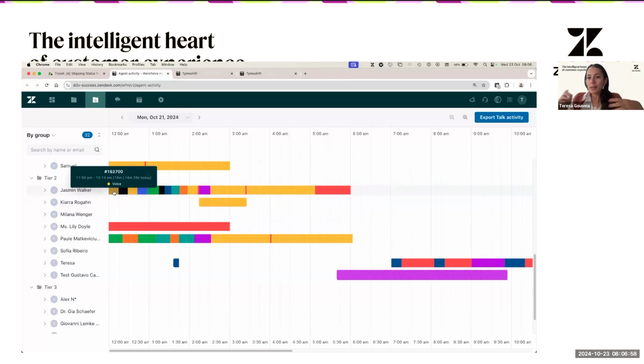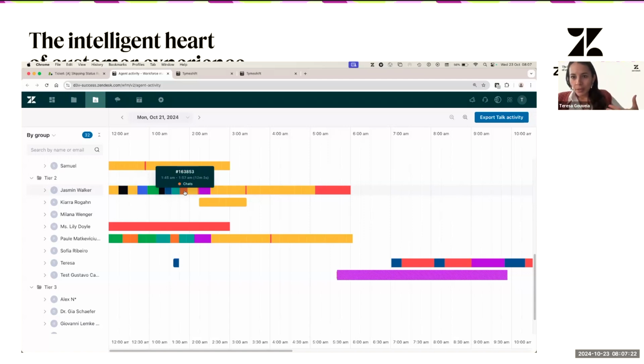So workstream is the base of the tool. This is what is going to define the activities that agents are tracked for, because this is how you segment your ticket work. So in this demo account, we have voice. So we have this per channel, but you can see that we also have tier 3, tier 1 workstream, success, tier 2, chat. So there are so many ways that you can segment your work. The important thing is that it fits your needs.